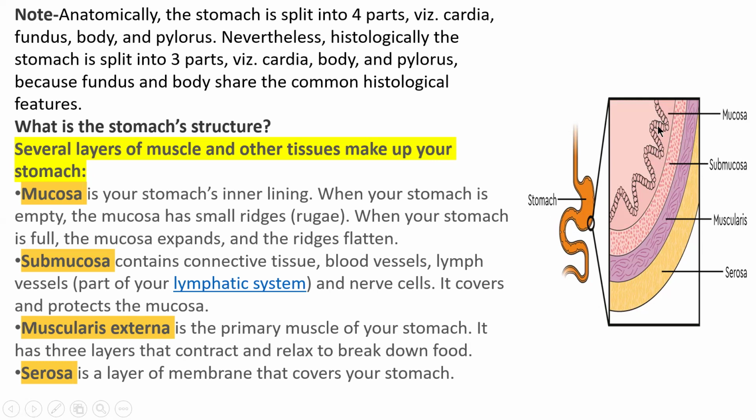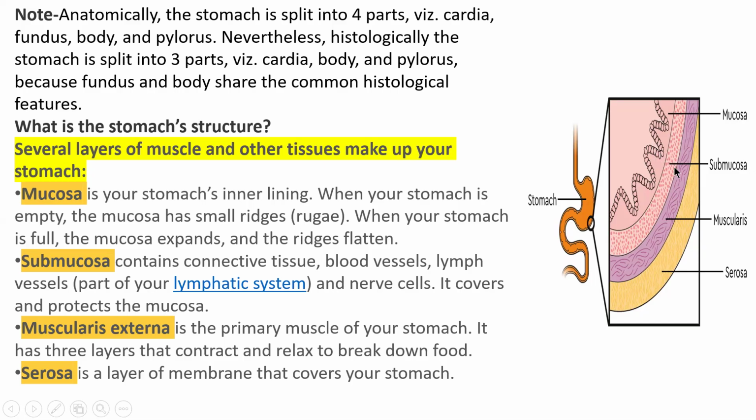When your stomach is empty, when you have not eaten anything or you are fasting, the mucosa has small ridges known as rugae. When your stomach is full, if you have eaten a lot, the mucosa expands and the ridges flatten. These are the ridges; they flatten when you have eaten a lot.